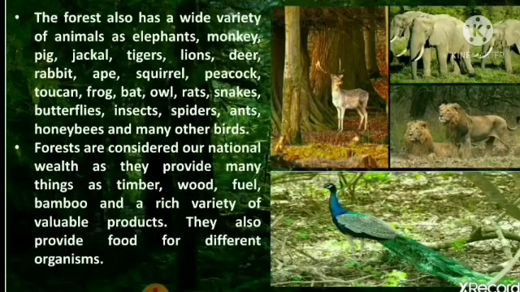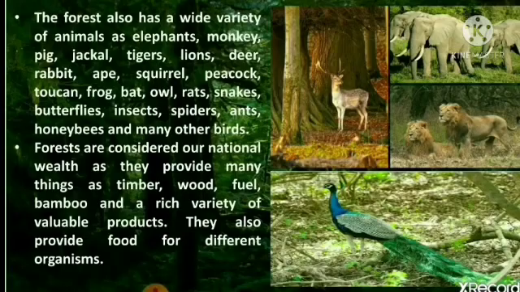Now, just like plants and trees, many different types of animals are also present in the forest, depending upon the climatic conditions. Some of the animals which are found in the forest are elephants, monkeys, different types of birds, different types of snakes, all types of carnivores and herbivores, as we have studied.